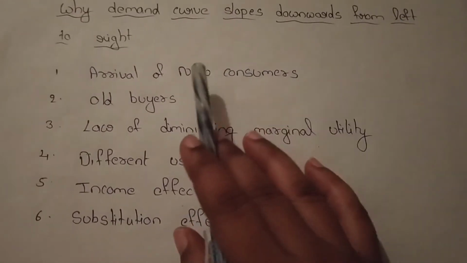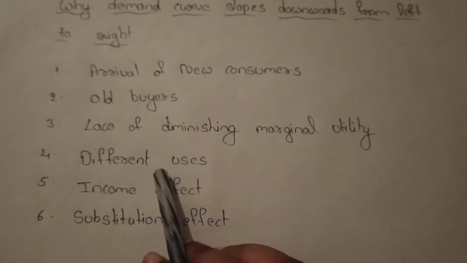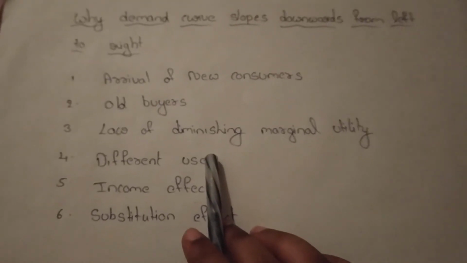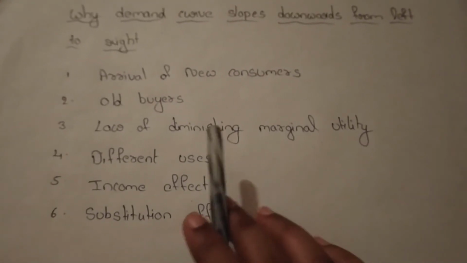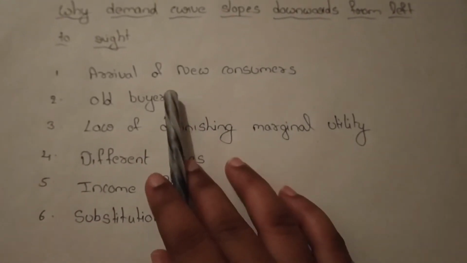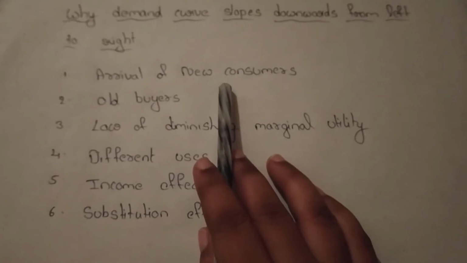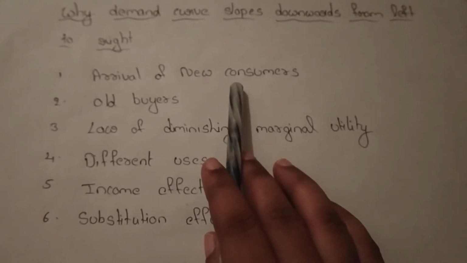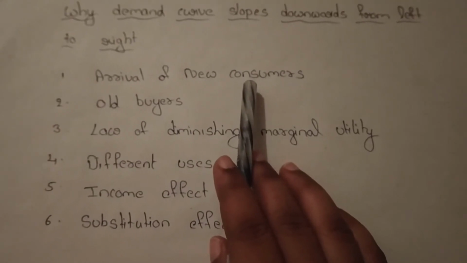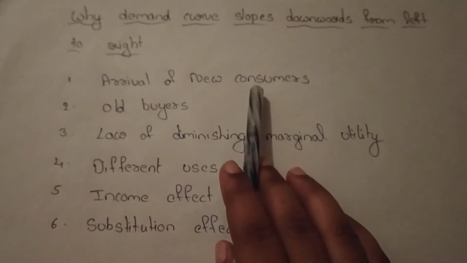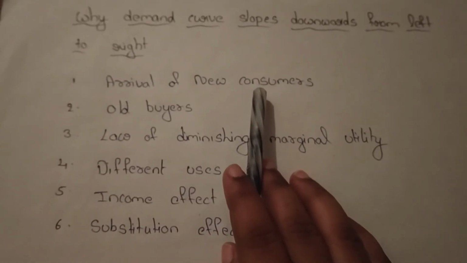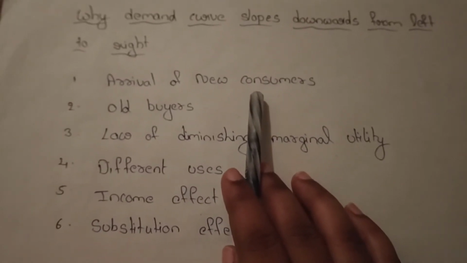So what are the reasons behind that? Why do customers purchase a higher quantity at a low price? Are there any reasons behind that? Yes, definitely. Let's see them one by one. First one, arrival of new consumers. When the price falls, it will attract new buyers. People who could not buy at a higher price begin to purchase the commodity now. That is the effect of the decrease in the price of the commodity.